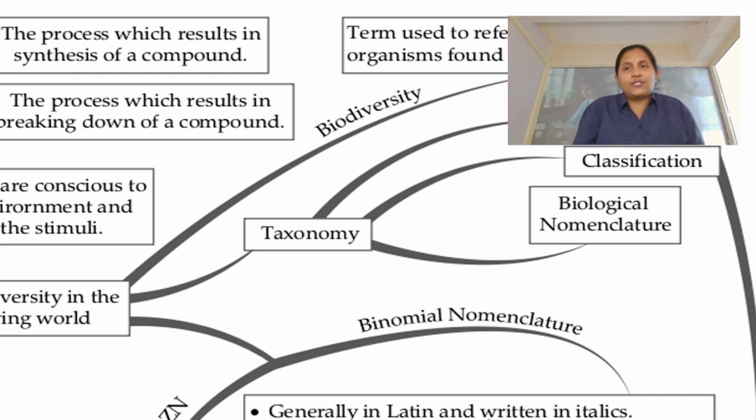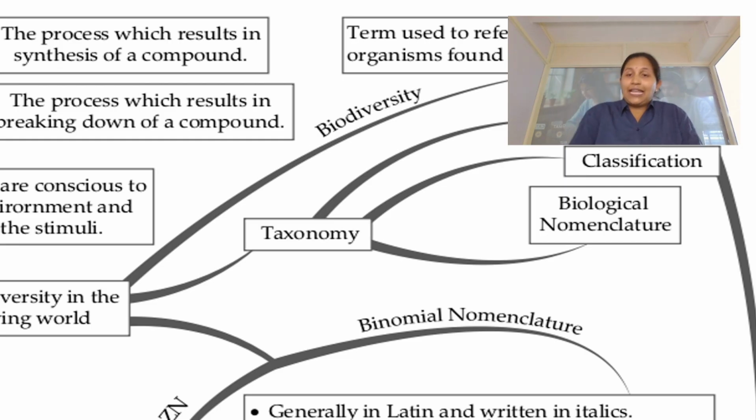Biodiversity is the term used to refer to the varieties of living organisms found in a geographical area. If I say a type of organism or these types of animals are found in a particular area, we are speaking about living organisms. That is the term.